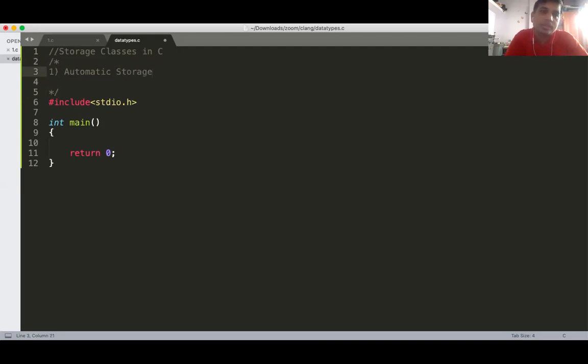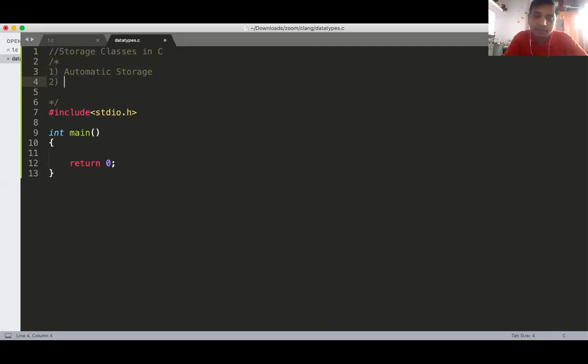Automatic storage means that if your variable is automatically created when the function gets called, then that type of variable is called an automatic storage class variable. Just like if there is a display function, and in that display function you created one variable int t, then that t will be created only when you call that function. So t will be created automatically when the function gets called. That's why the class of that variable is called automatic storage.